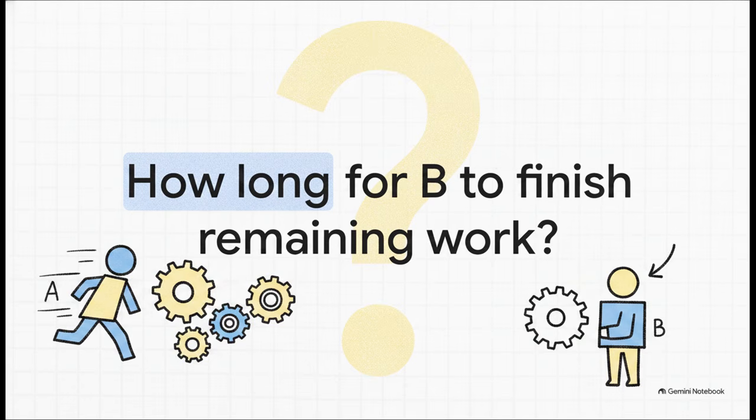A can do work in 12 days, B in 18 days. They work together for 4 days, then A leaves. There it is again. A is leaving B high and dry. The numbers have definitely changed, but the behavioral trope, completely identical.